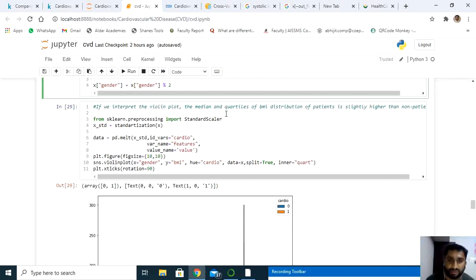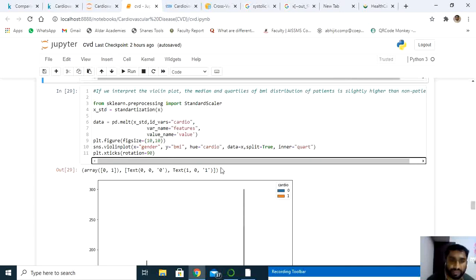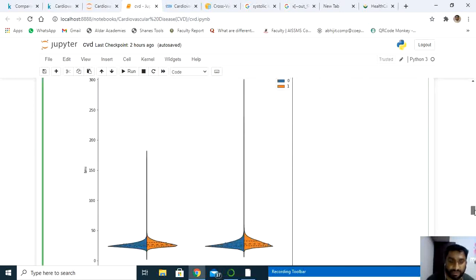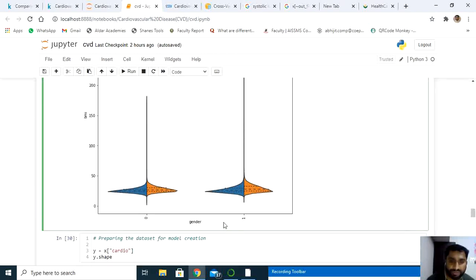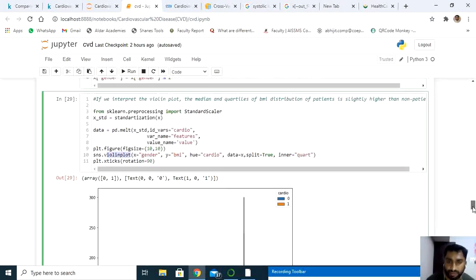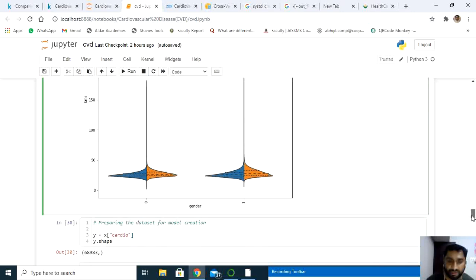So the median and quartile of the BMI distribution of the patients is slightly higher than the non-patients here. I'm using the ID, cardio, features and the values here, and straight away I'm displaying the violin graph by using this violin plot method. Rotation 90 for my x ticks, nothing but the values here, 1 and 0 I have rotated by 90 degrees. So the BMI distribution of patients is slightly higher than the non-patients here.